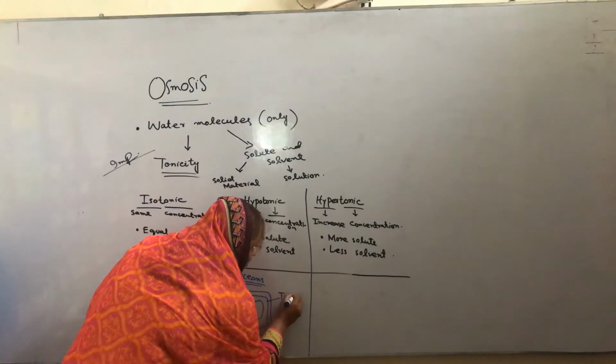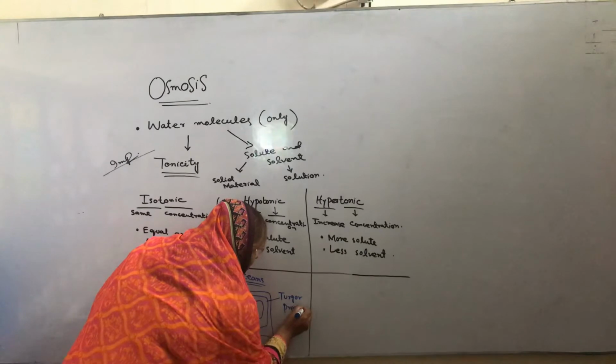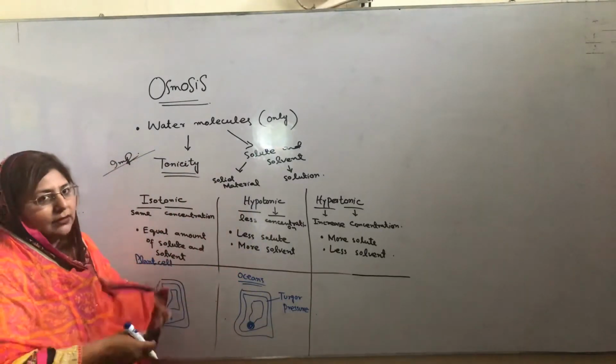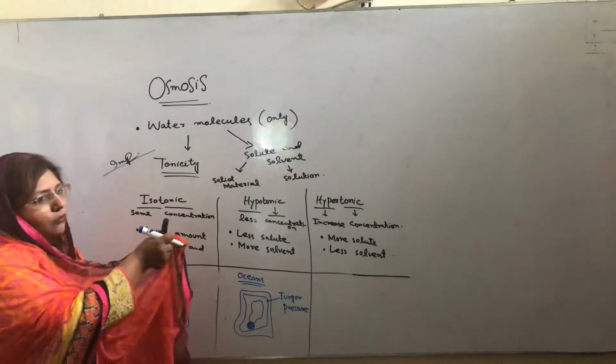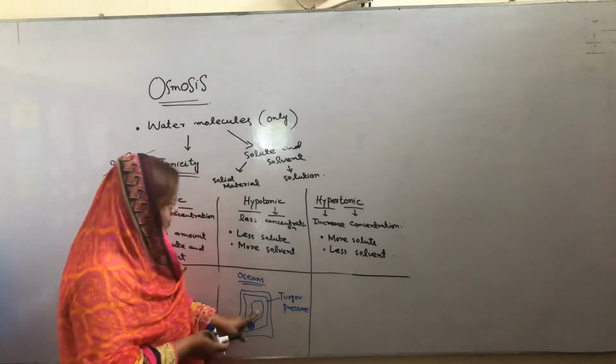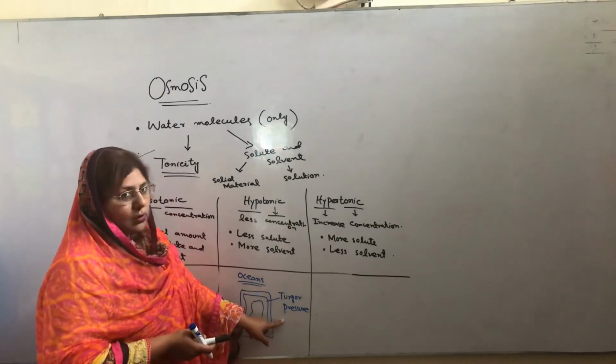Turgor pressure will be produced because in the body of the cell the concentration of water molecules is much more, and outside of the cell there is also a more concentration of water.